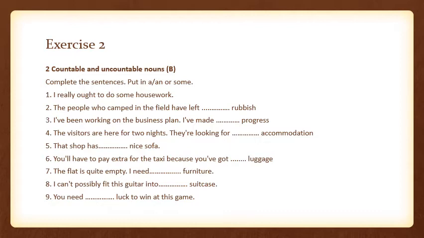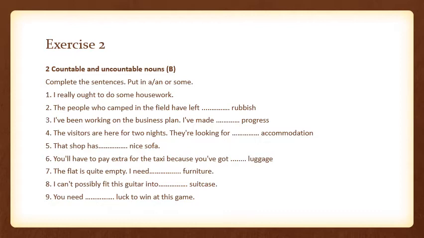Exercise 2 is based on Part B of Unit 77. In Unit 77, we discussed how a countable noun is used before an uncountable noun to tell us about a quantity. We discussed a carton of milk and examples like that. In Part B, we discussed a piece of information, where we covered advice, information, and news. So complete the sentences, put in a, an, or some. An exemplary sentence is given for you.